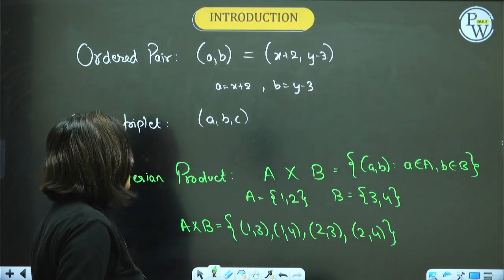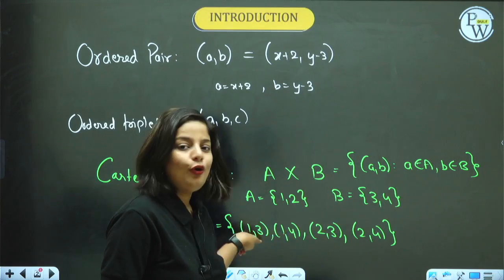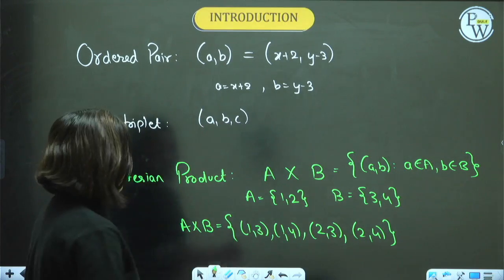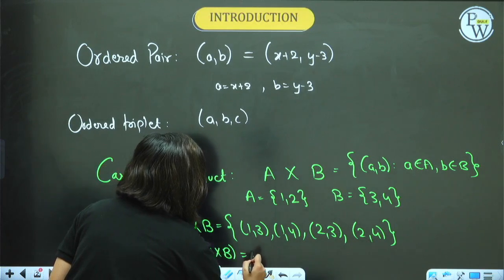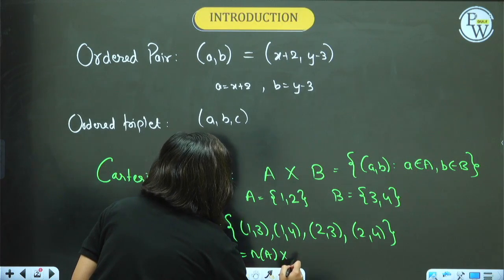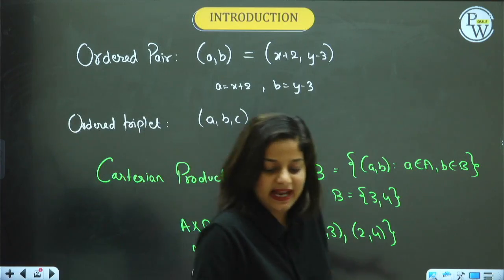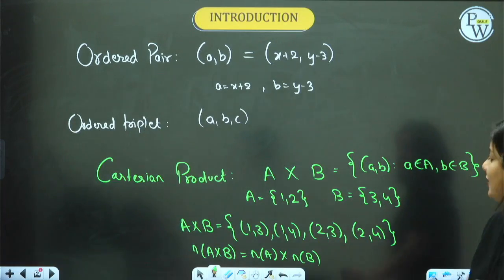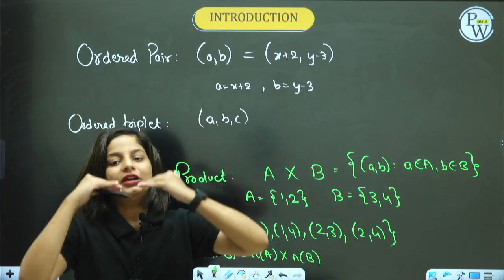How many elements do you see in the Cartesian product? 2 and 2, total number of elements is 4. That means n(A × B) is equal to n(A) times n(B). You simply multiply the number of elements in each of these sets. You will get the total number of elements in the Cartesian product. Ordered pair, Cartesian product.